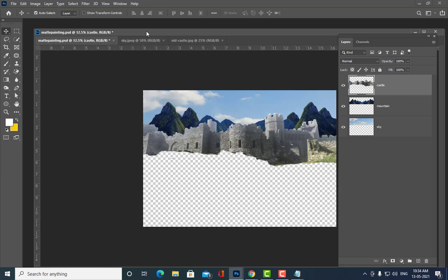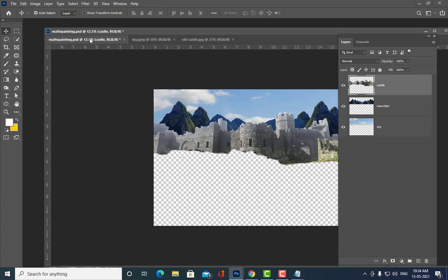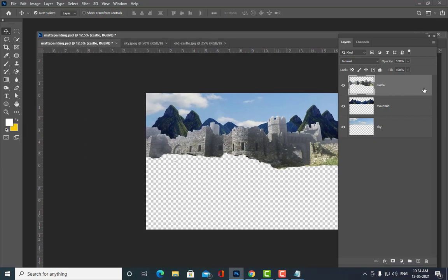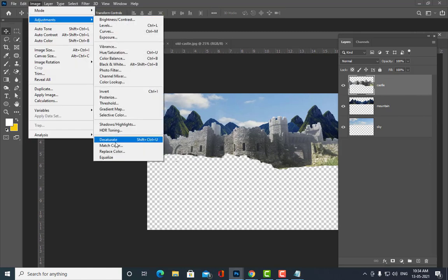So what do you have to do? See, first important thing is, check the file name of our document. Our file name is mattpainting.psd. This is very important here. And the next important thing is which layer you have selected. See, I have selected this castle layer. So now what I am going to do? I am going to match the castle with that of mountain. So that is why I have given naming here. So that is the idea behind naming. So select the castle layer and now go to image. See, understand this clearly. Go to image, adjustment, and here we have an option, match color.